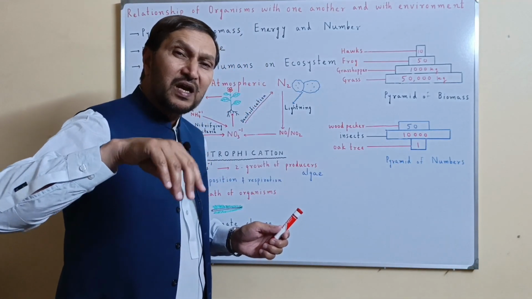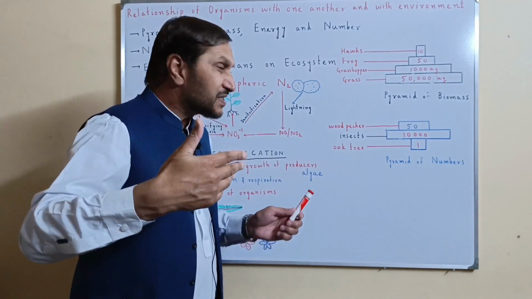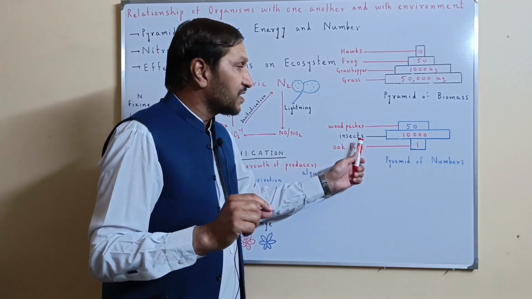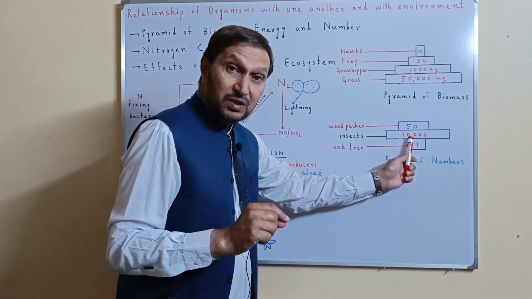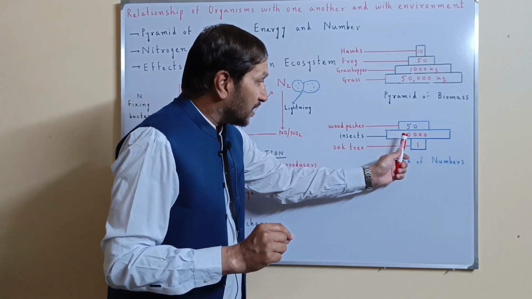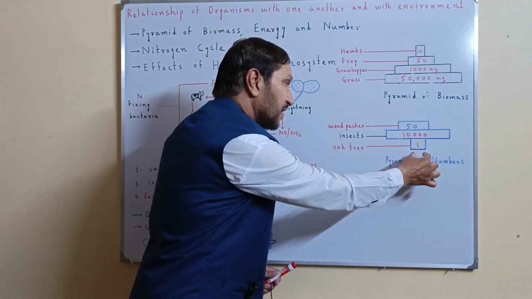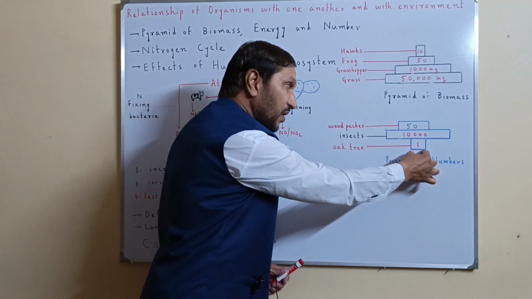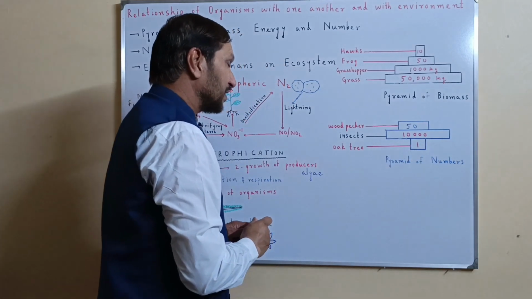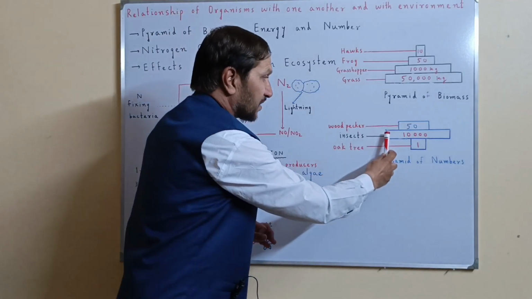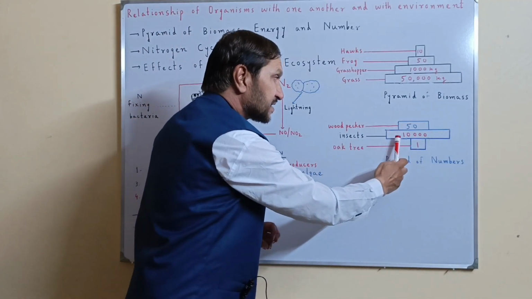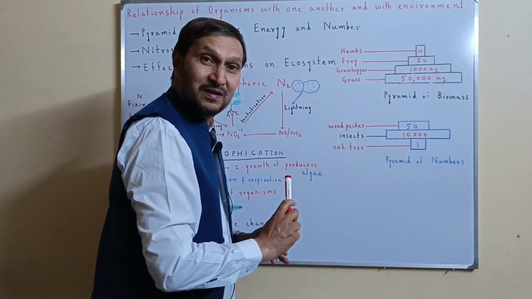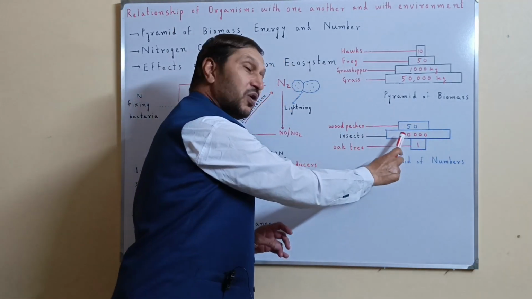The aphids and jassids, small insects which live and depend on that tree, their number is 10,000. So when I draw the number of one oak tree, it will be small and narrow. But when I draw the number of insects, it will be broad. So narrow and then broad.